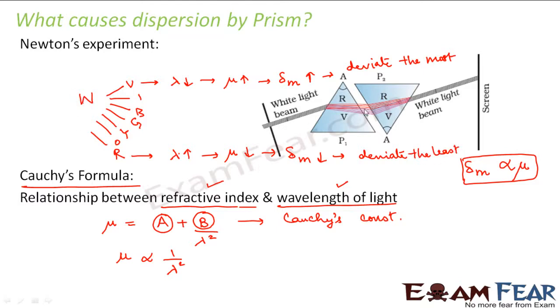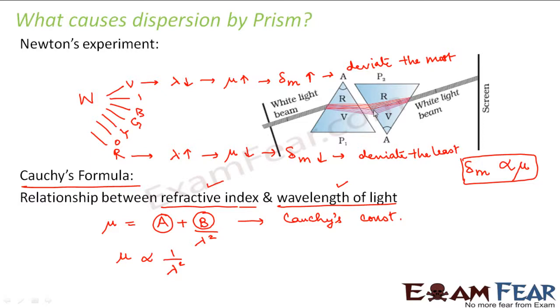Now because of this, what happened, as white light entered inside the prism, since each of the colors had different wavelengths, therefore the angle of deviation for each of them were different. So they all deviated by different angles, and that made each of them visible. If all of them would have had the same wavelength, in that case there would have been no segregation of colors. Since each color had a different wavelength, so each of them deviated by different angles and we were able to see each of the colors separately.